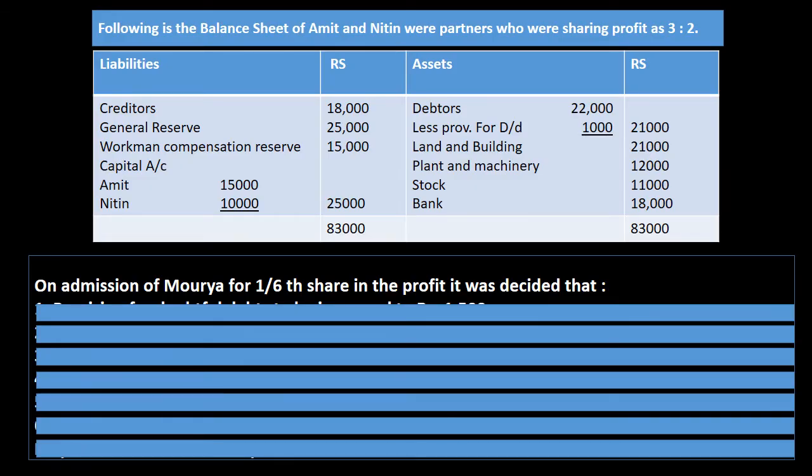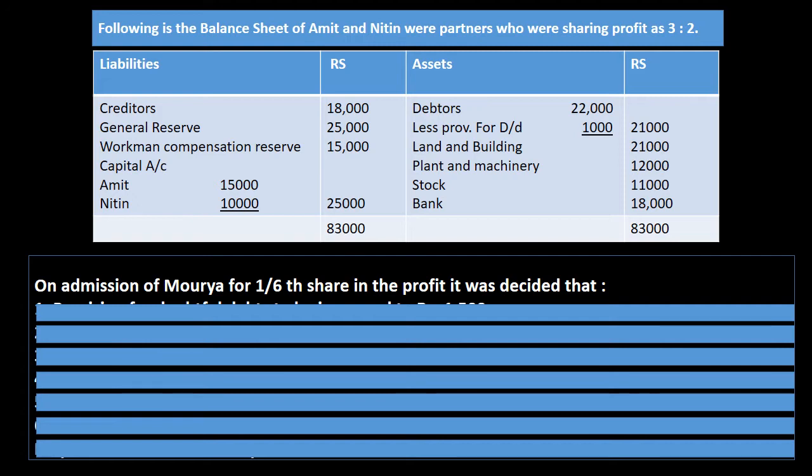Now, as I promised you in previous class, we will do a full-fledged question in this class also with some different adjustments. Let's start. First, following is the balance sheet of Amit and Nitin. Those were partners and who were sharing profit and losses in the ratio 3:2. Please highlight this thing, their ratio is 3:2. And the balance sheet prior to the admission of the new partner, that is Moria, shows liabilities include creditors